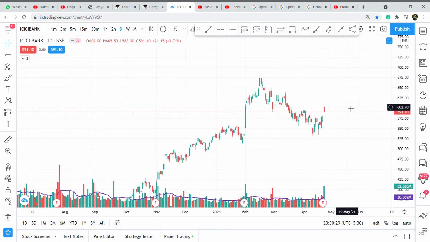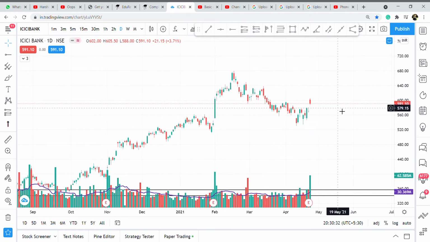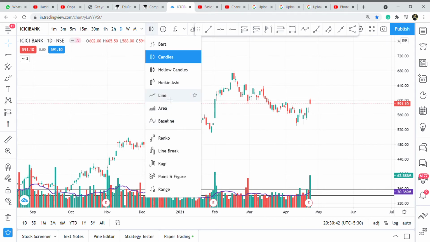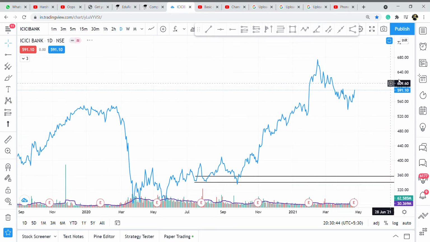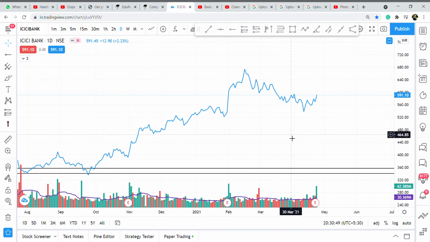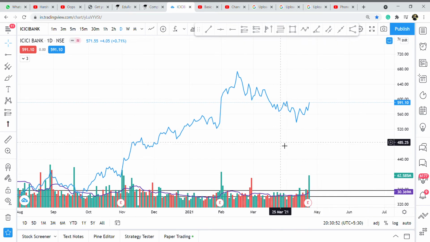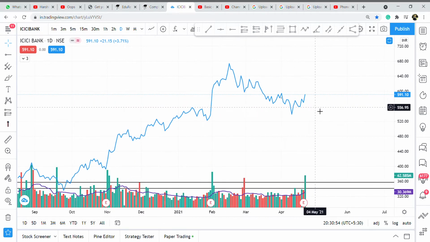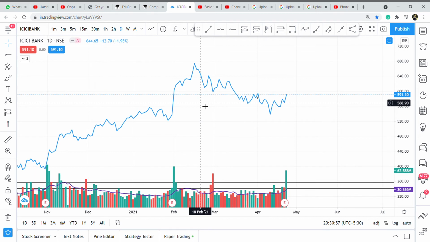So basically, a newcomer or beginner, or even an investor or trader who's been trading for more than 25 years, would have seen charts something like this. Even in news channels or advertisements, what we generally think of as stock charts is something like this, a line chart. Even today, many experts who have been trading for more than 20-25 years still use this type of line chart.